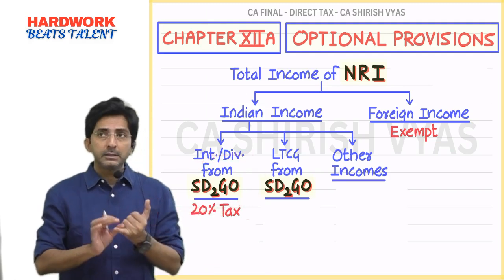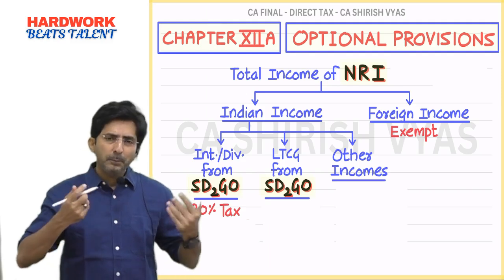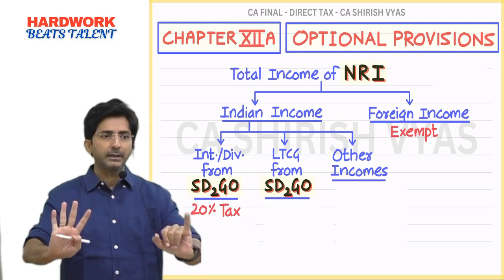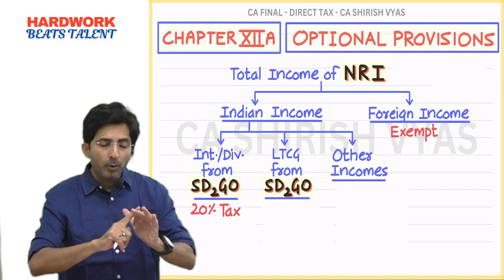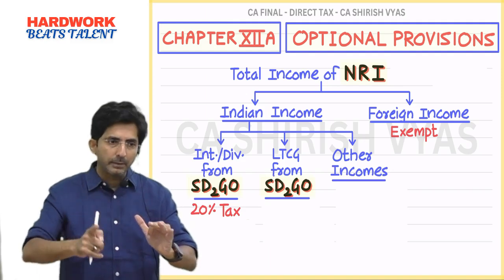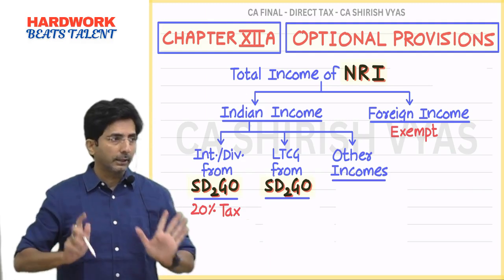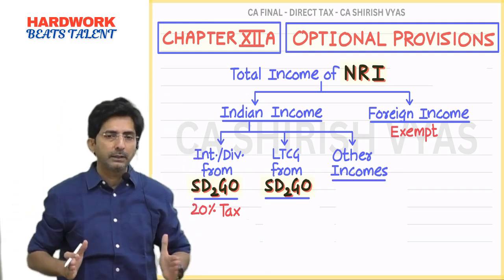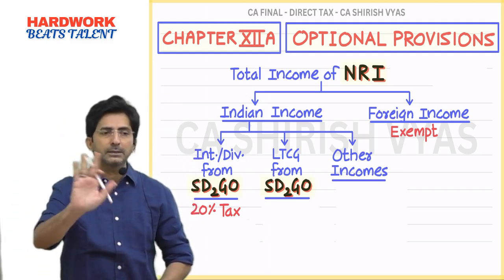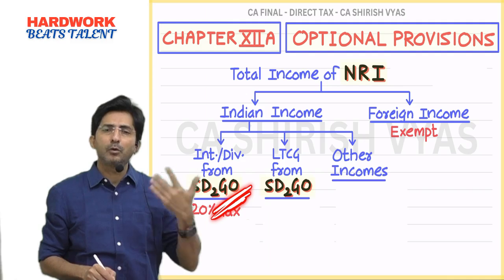Repeat. Shares of Indian company. I didn't say public, huh? Public, private, any. Shares of Indian company. Debentures of Indian public company. Deposits with Indian public company. Government securities. Other notified securities. In real life there is a big list of notified securities which you don't have to remember as a student. You just remember what is O, other notified securities.